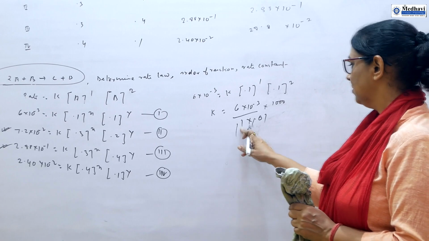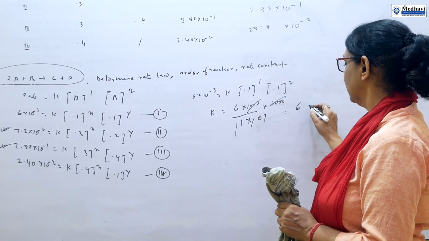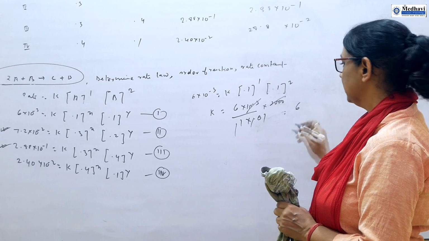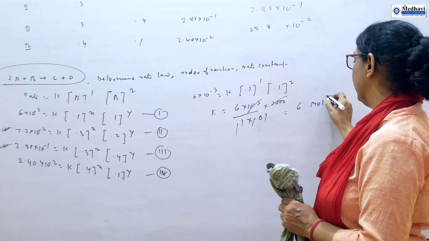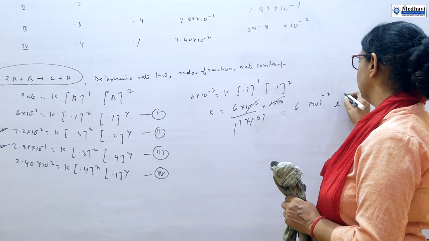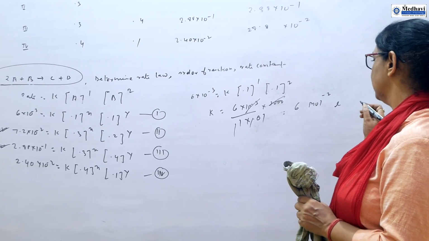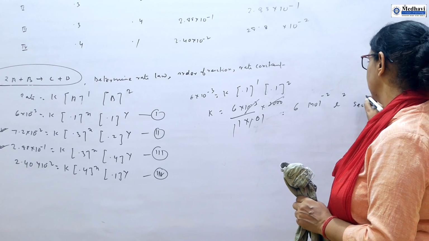Cancel, it is 6. Third order, so for third order what will we write? mol to the power minus 2, liter to the power 2, second to the power minus 1.